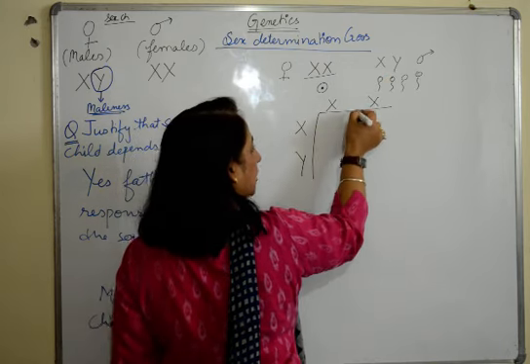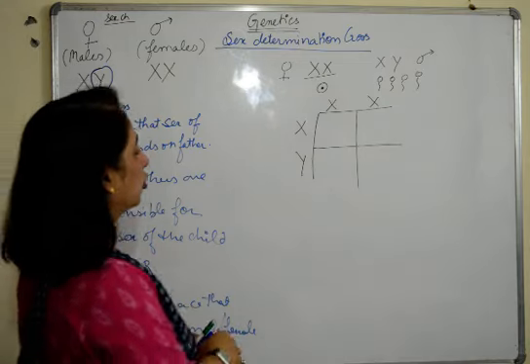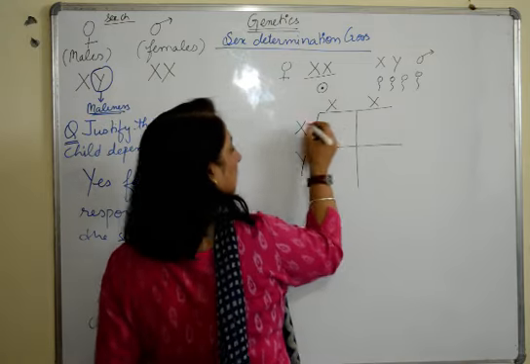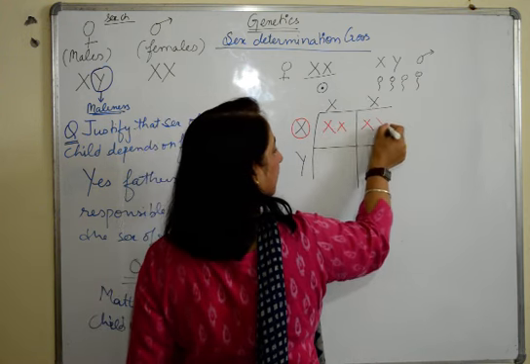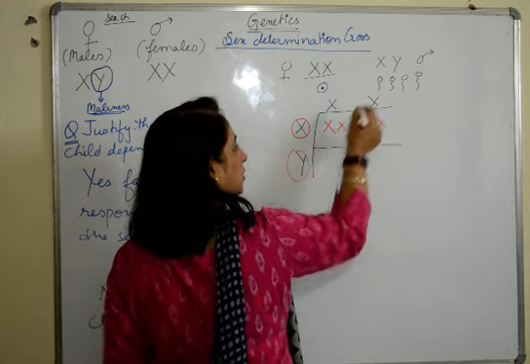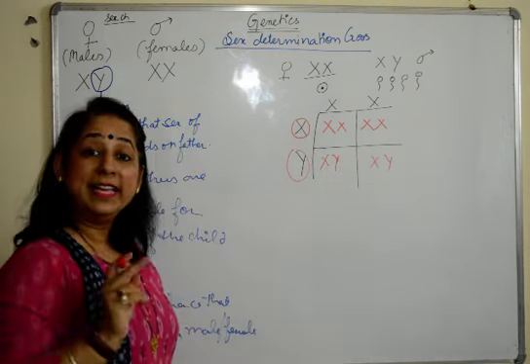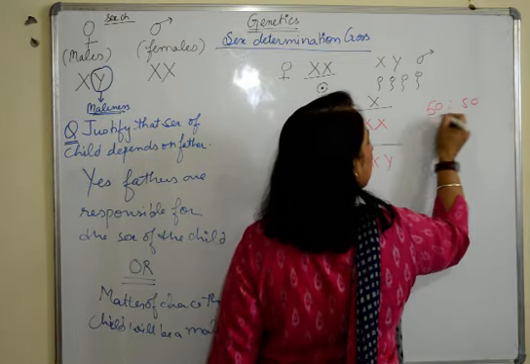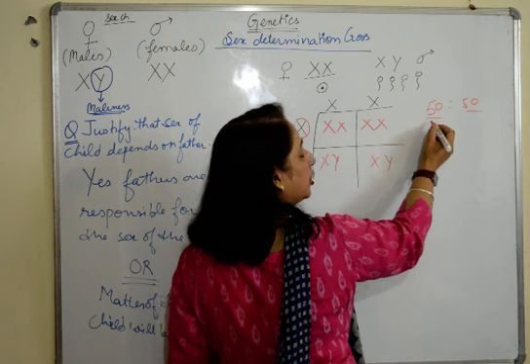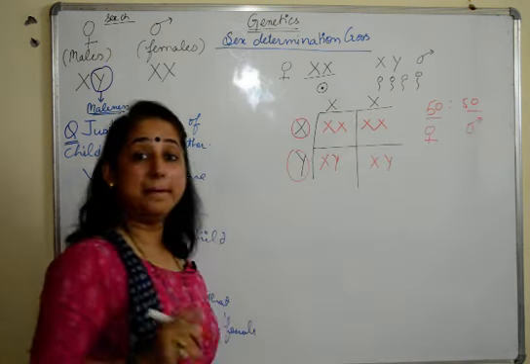We are making a cross, we are crossing the chromosomes. When we cross the chromosomes, what is the result we get? This X crosses with the X's to form XX, this Y will cross with them to form XY. What do we get? There are 50-50 chances of the children to be 50% females and 50% males.